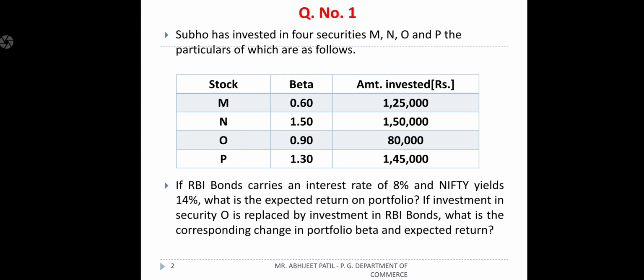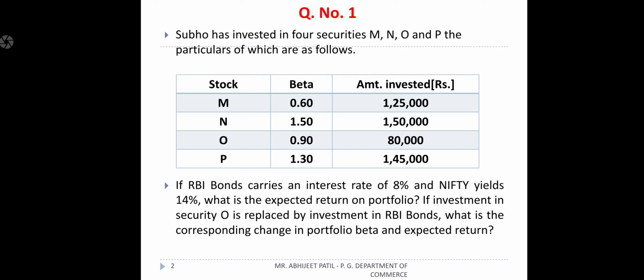In that question, Mr. Subo has invested in 4 securities, that is M, N, O, P, and the particular information is given: the 4 stocks' betas, related to systematic risk, which measure how the M, N, O and P stocks relate to the market, and the amount invested in M, N, O, P, that is 1,25,000, 1,50,000, 80,000 and 1,45,000. Apart from that, the other information given is that RBI bonds carry an interest rate of 8%.